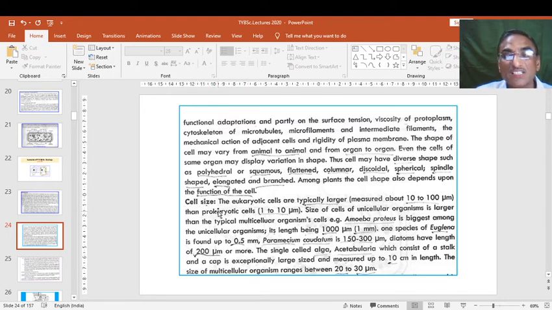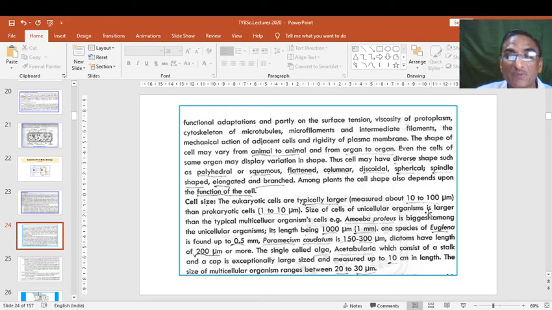The size of cell is also different. In eukaryotic cells, typically these are larger and measure about 10 to 100 micrometers, whereas the prokaryotic cells have only 1 to 10 micrometers in size. In comparison, the typical eukaryotic cell is larger, or we can say 10 times larger.